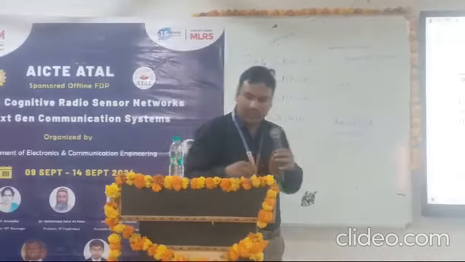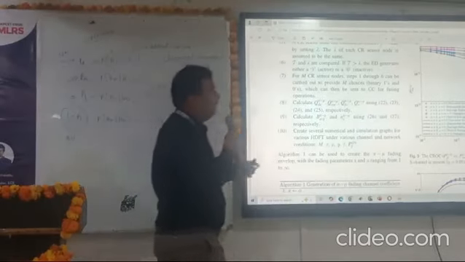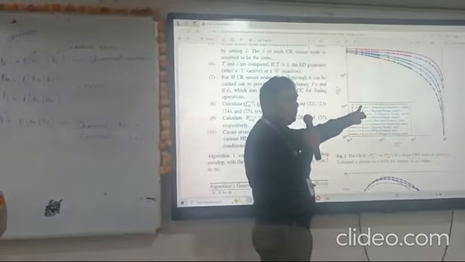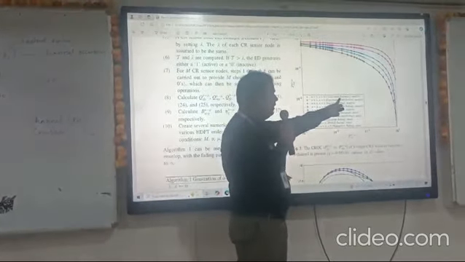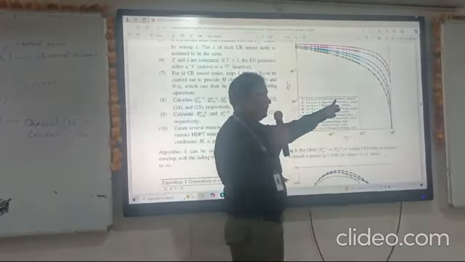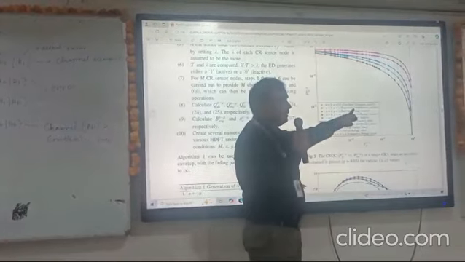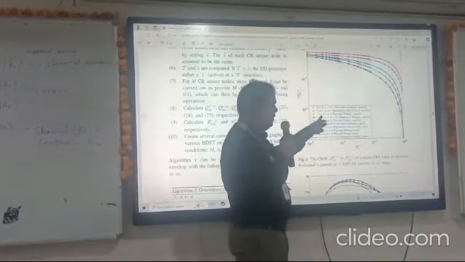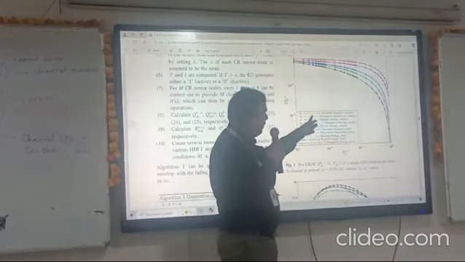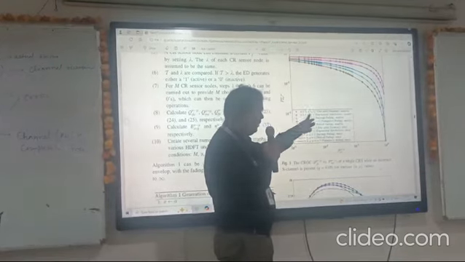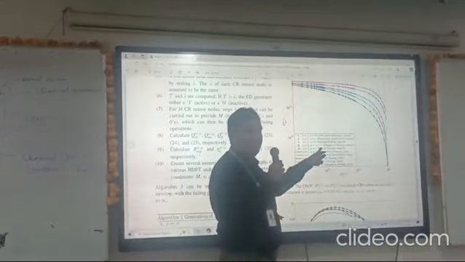You can see one graph. What you are observing here: when alpha equals 1 and mu equals 0.5, this channel is called the one-sided Gaussian. When alpha equals 1 and mu equals 1, then it is nothing but the exponential distribution. When alpha equals 2 and mu equals 1, it is Rayleigh fading. This means that when you vary the alpha values along with the mu values, you are able to find the individual fading channels.